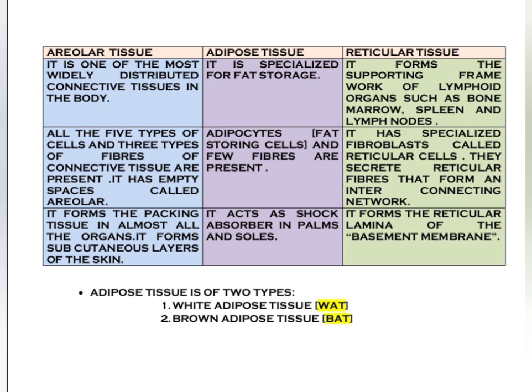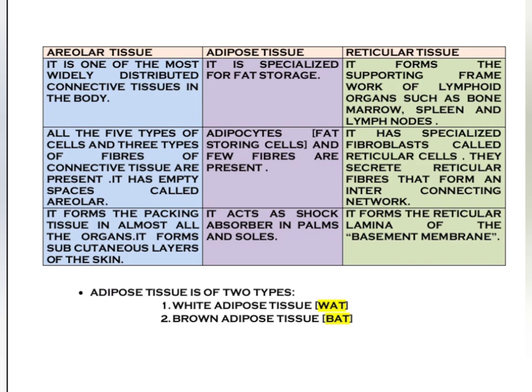Coming to the reticular tissue, it forms the supporting framework of lymphoid organs such as bone marrow, spleen and lymph nodes. It has specialized fibroblasts called reticular cells. They secrete reticular fibers that form an interconnecting network. It forms the reticular lamina of the basement membrane.